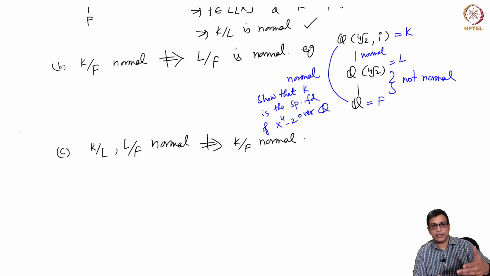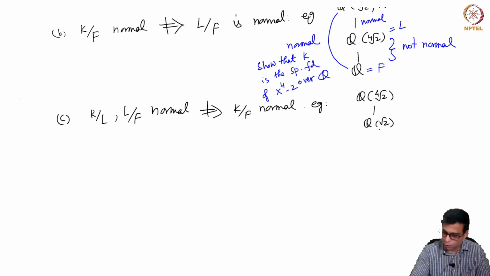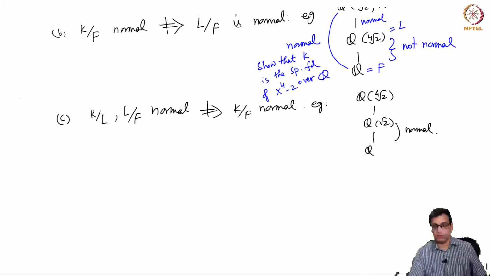So if you have 3 fields, one above the other, and both halves of the tower are normal, it doesn't mean the entire tower is normal. And this example is, you take Q adjoined 4th root of 2 over Q adjoined square root of 2 over Q. This is normal because it's a degree 2 extension. This is also normal.